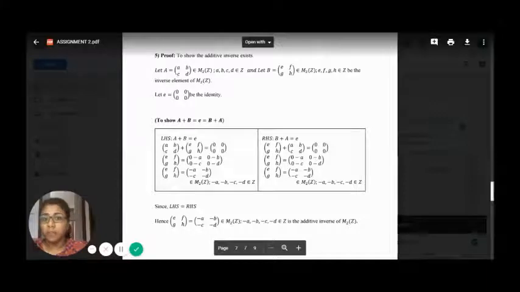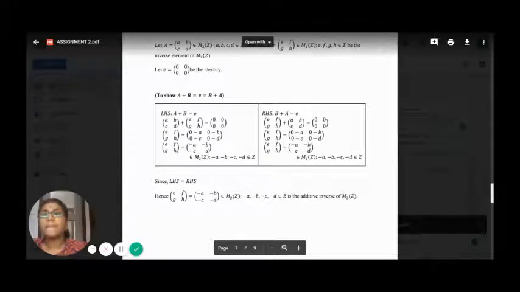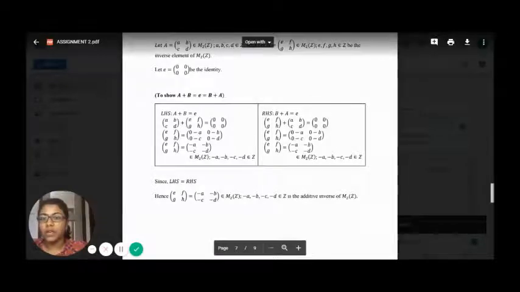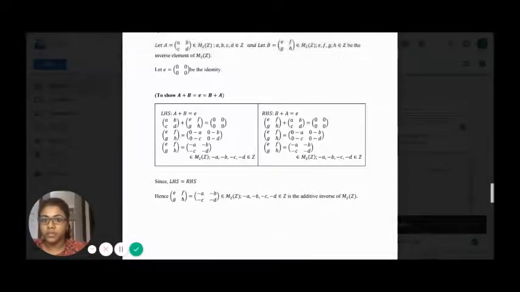So for the left hand side, when we compute, we will be left with the inverse element of negative A, negative B, negative C, negative D. All the elements in this inverse matrix are elements of the integers.